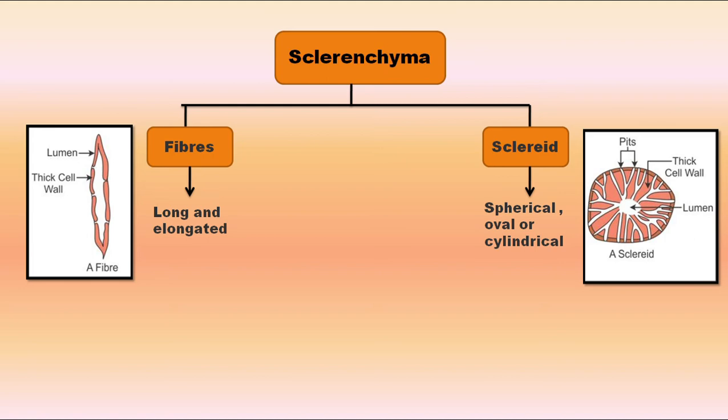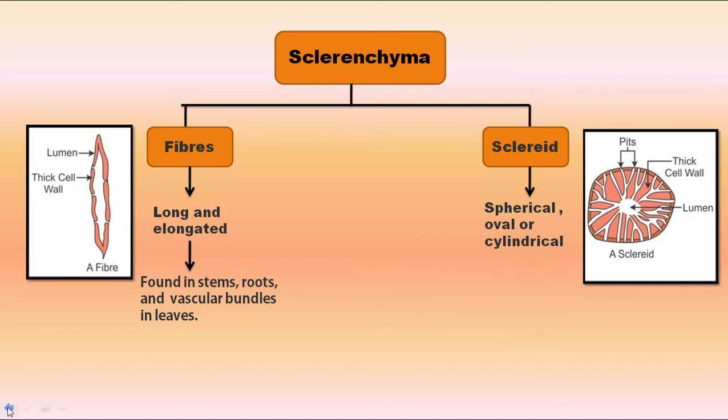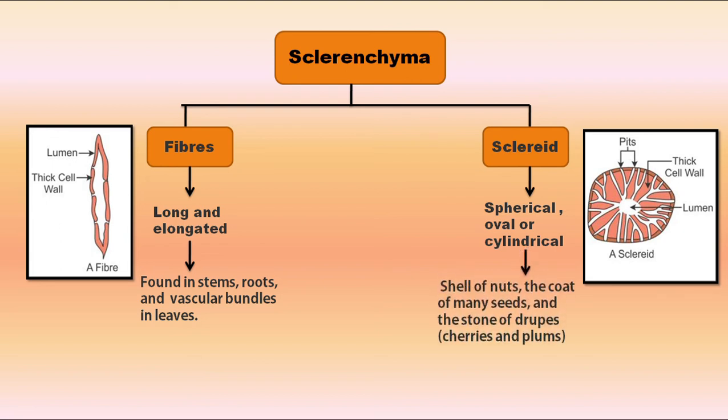Fibers are found in soft stems, leaves and the vascular region of the plants. Many of these fibers, like seed hairs, are used to make textile fibers and other woven goods, while sclereids are generally found in the hard coating of nuts because the hard shells resemble stones. That's why they are also known as stone cells.